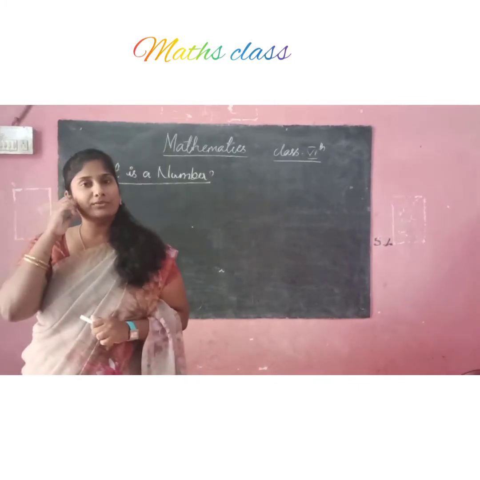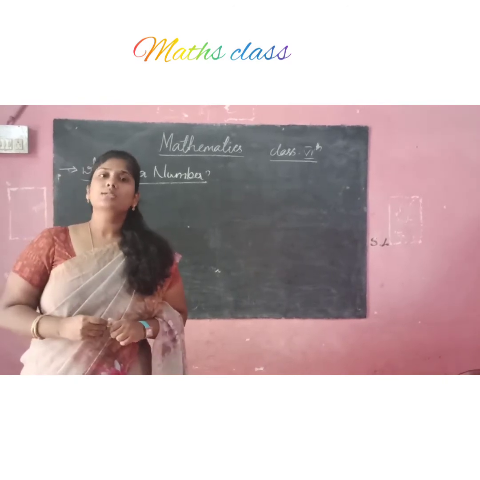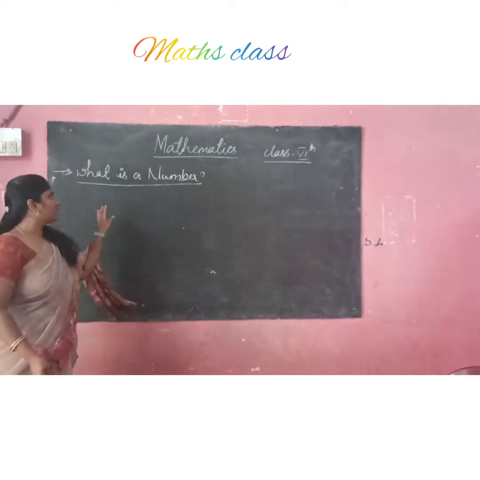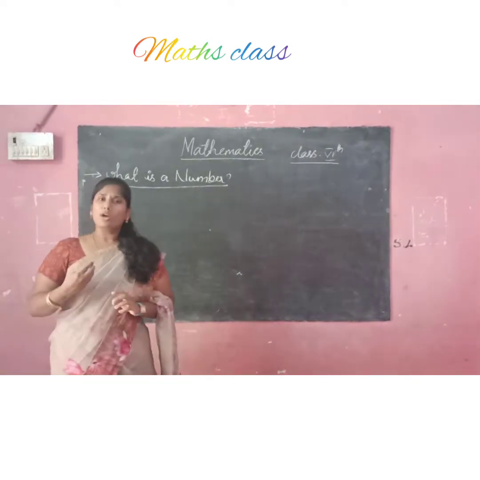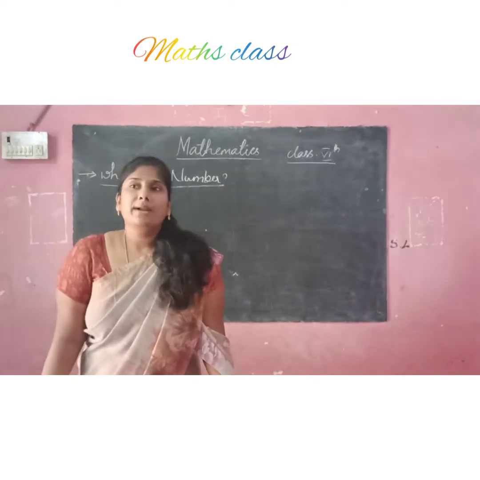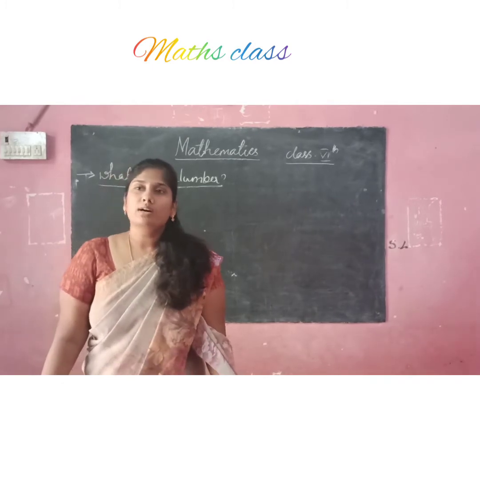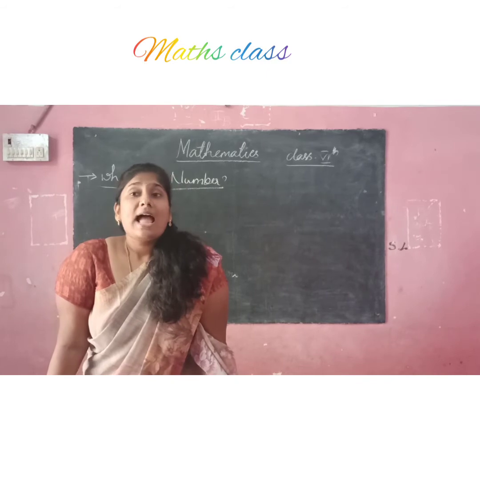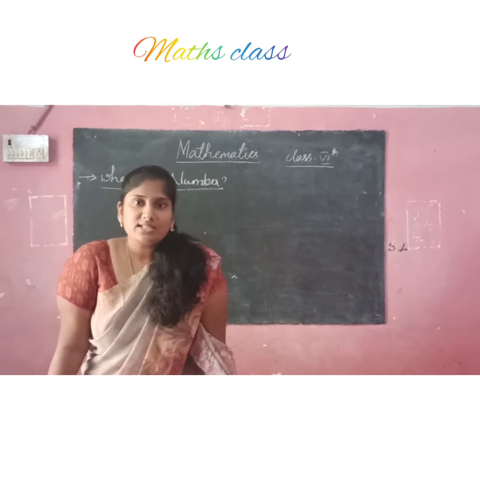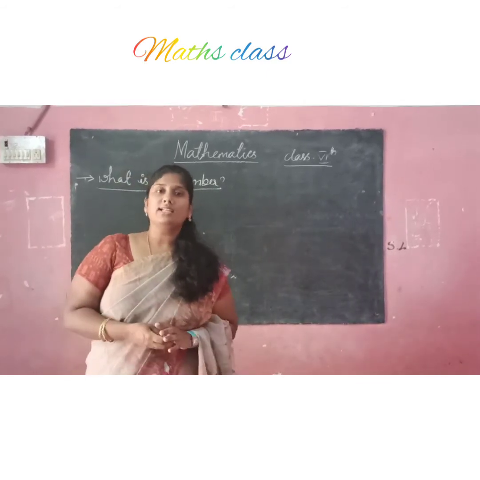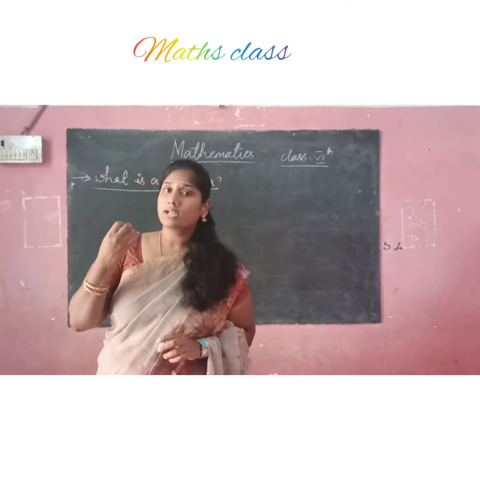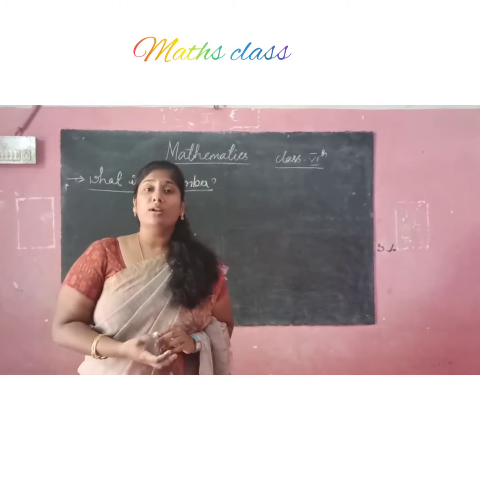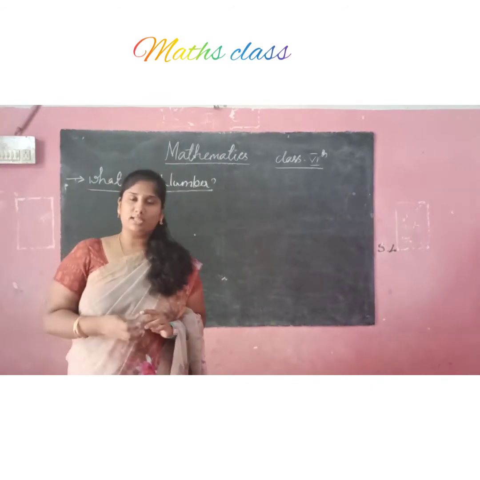Now from chapter 1 of knowing of numbers, what is our first topic? Our first topic is what is a number? When somebody came and asked you what is a number, what answer you should give? As we have discussed in the previous classes, some terminology we discussed kada, like what is a constant, what is a term, what is a variable, etc. We have gone through some terms.